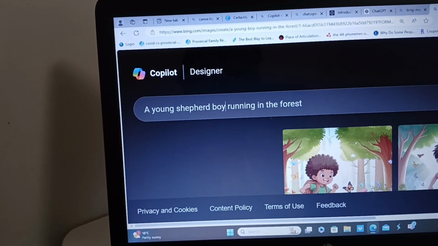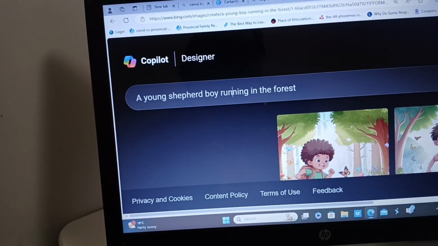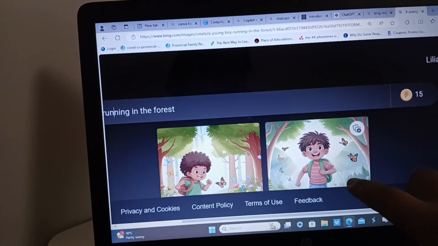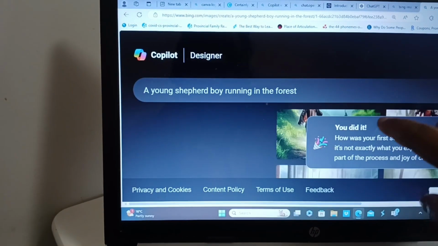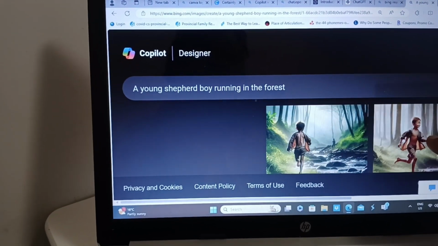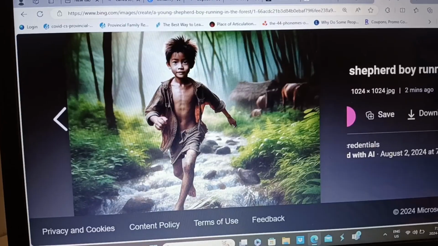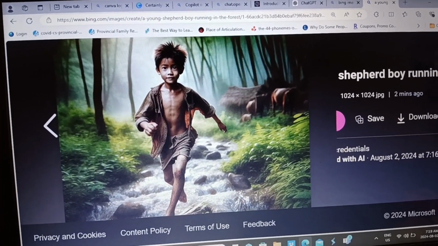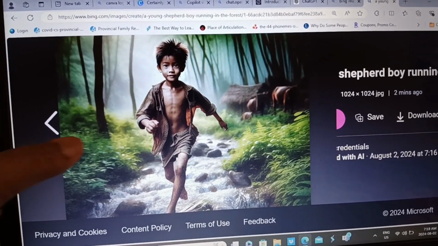A young shepherd boy running in the forest. Let me see if I'll go with these images or create another. Okay, this is better. So I'll choose this as the character of my David. I'll copy this now.